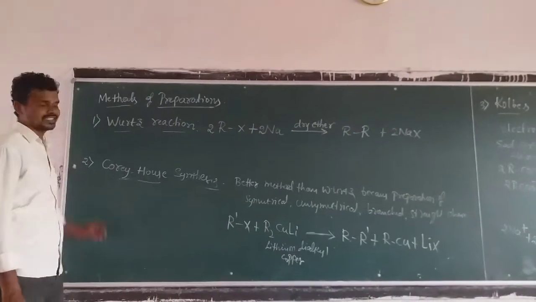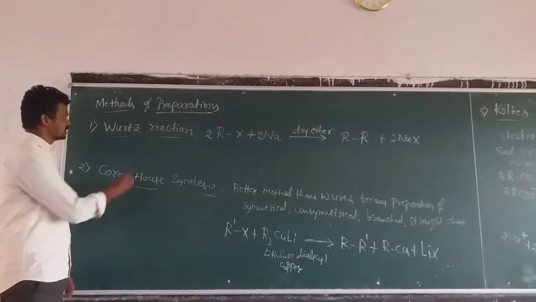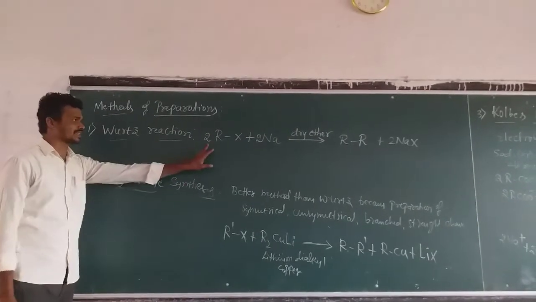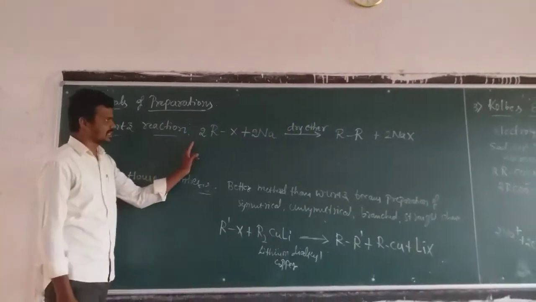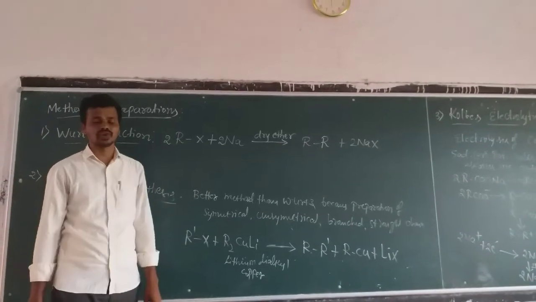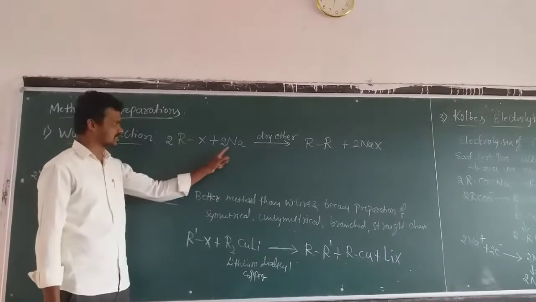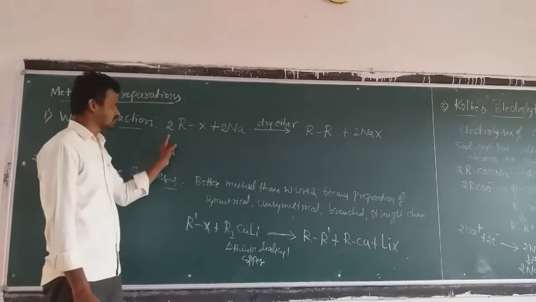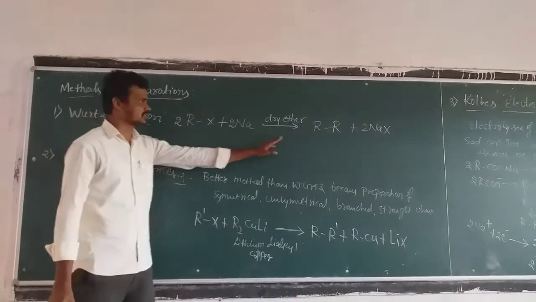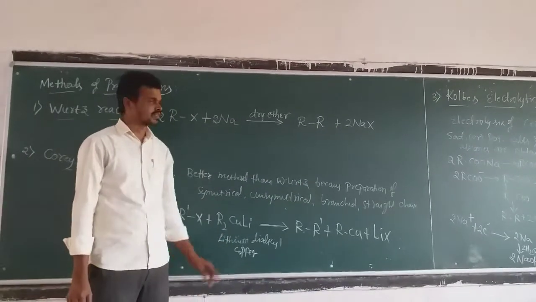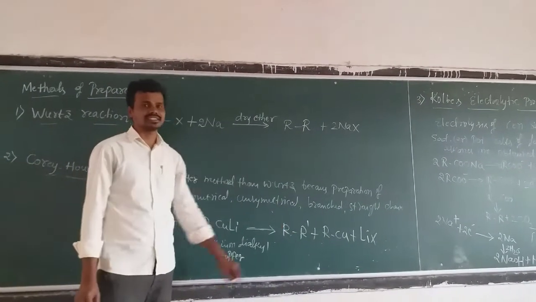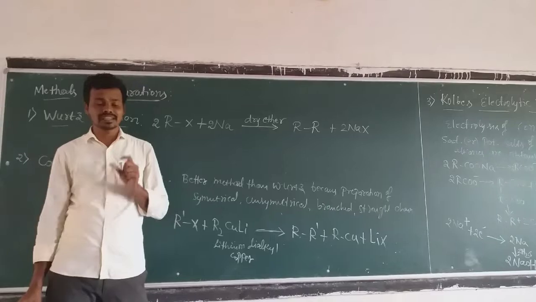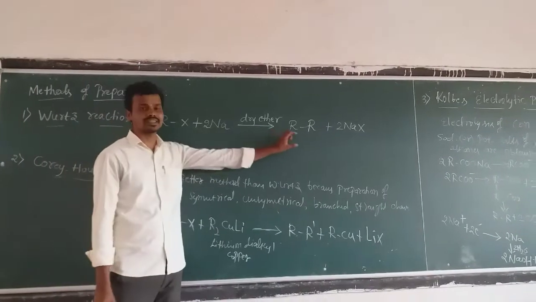The first method is the Wurtz reaction. In this Wurtz reaction, alkyl halides are treated with sodium metal in the presence of dry ether. In the presence of dry ether, alkanes are formed.